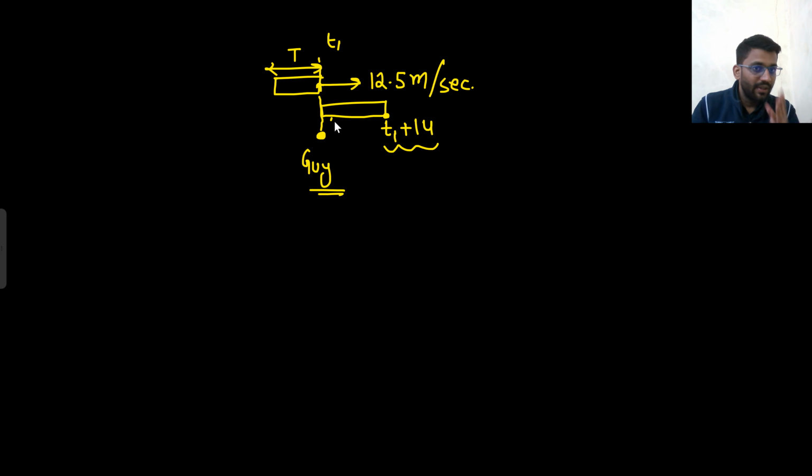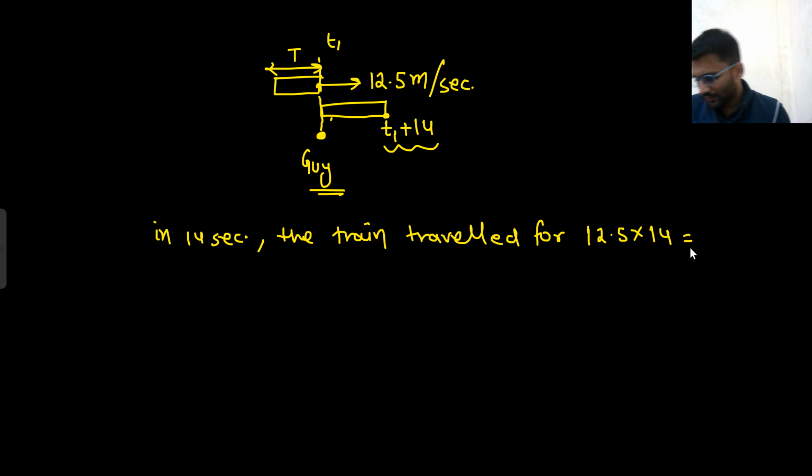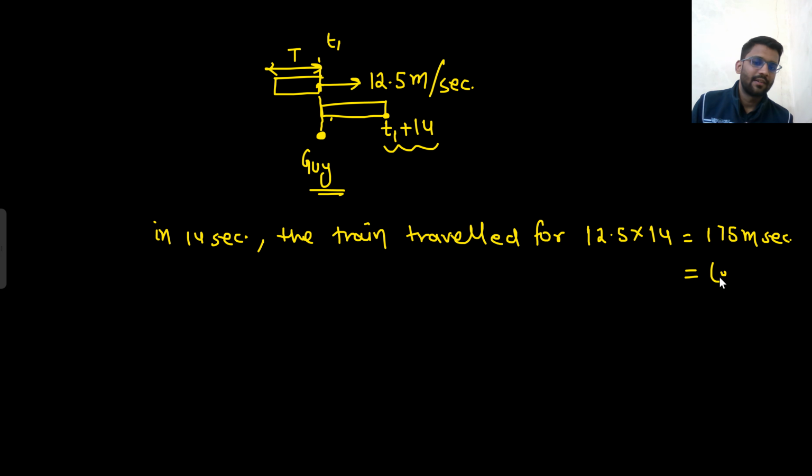So in 14 seconds, how much did the train travel? In 14 seconds, the train traveled 12.5 into 14. That means 175 meter. The train traveled 175 meter. That is equal to the length of the train.